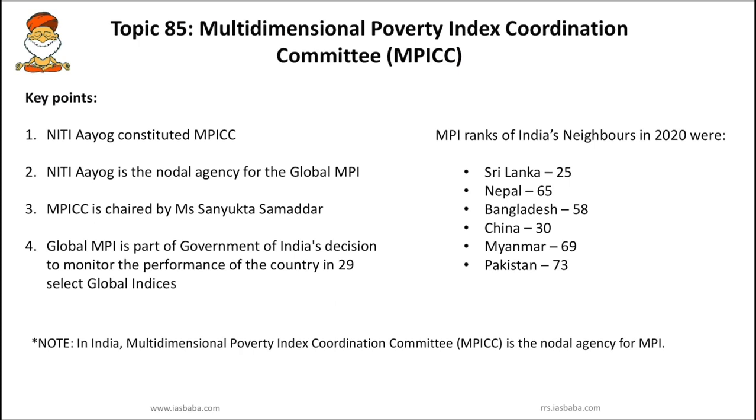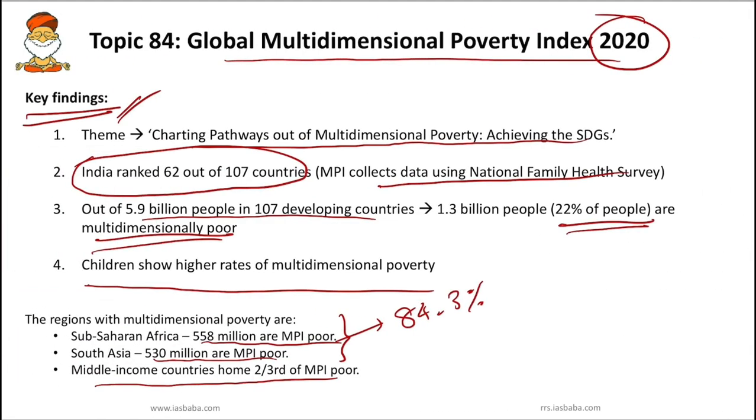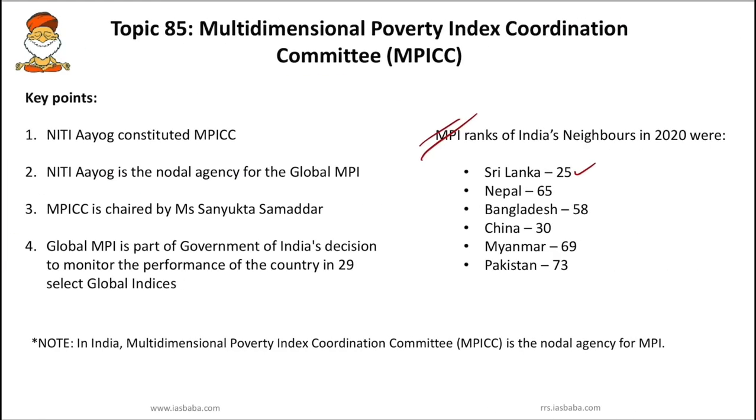Next you have to know India ranks poorly compared to its neighbors. Let's see the MPI ranks of India's neighbors in 2020. Sri Lanka is doing good with 25. We know that India's ranking is 62. How is Nepal doing? It is not doing good, 65. Bangladesh is doing good, 58. China 30, Myanmar 69, Pakistan 73. So Bangladesh and Sri Lanka are doing better than India.